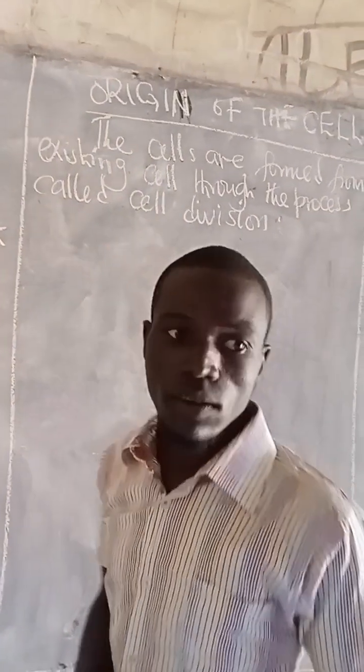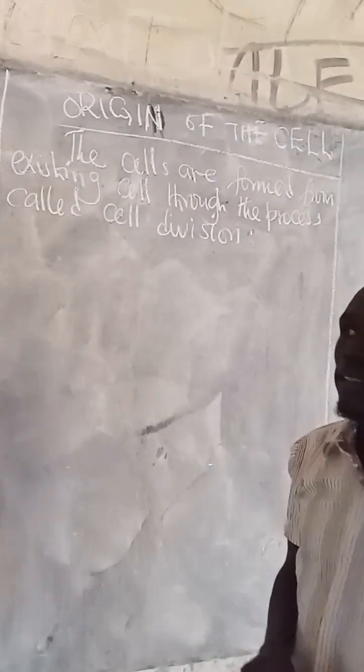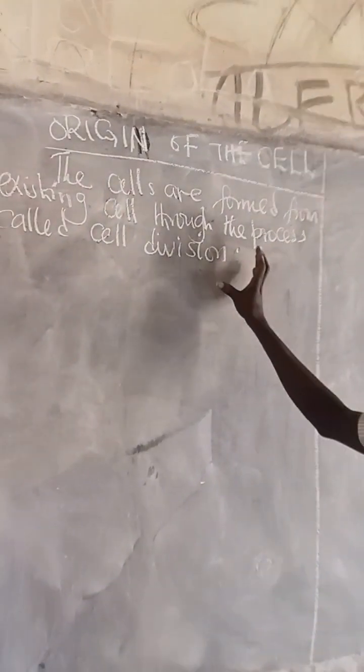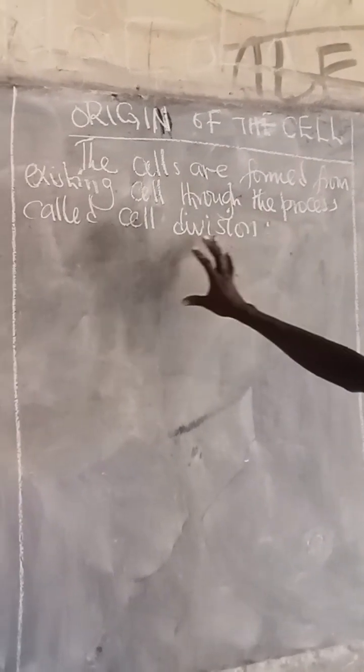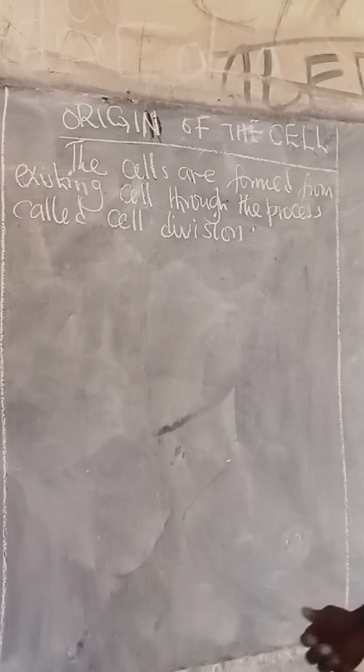So it means multicellular organisms are made out of very many cells, and the other cells develop from the first cell, which later on formed large and complex organisms. So the process by which a cell divides to give rise to two or more other cells is what we call cell division.